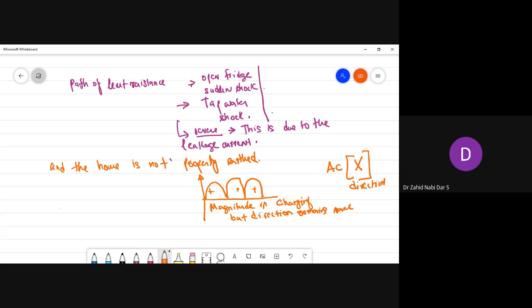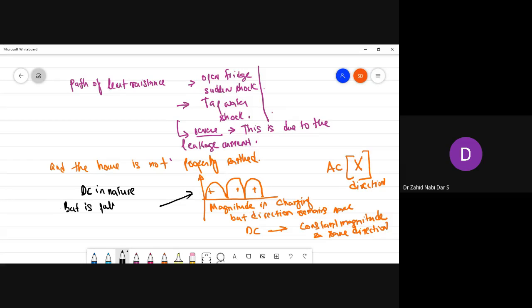Now about the DC, DC means constant direction, constant magnitude. You saw there was no change in magnitude, constant magnitude and same direction. So what is this signal? This signal is called pulsating DC. We will say this is DC in nature, but it is pulsating.